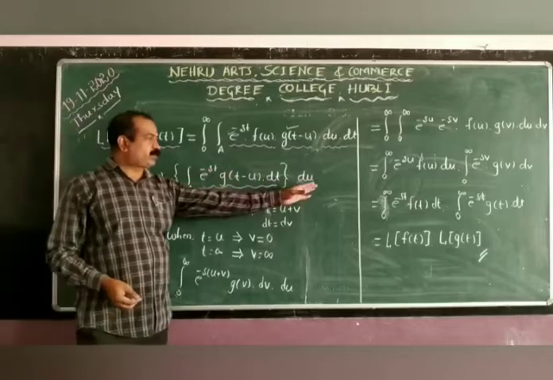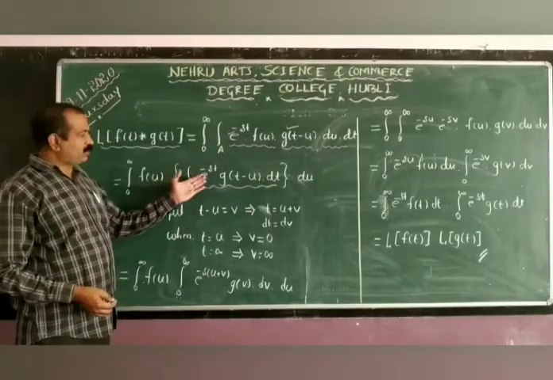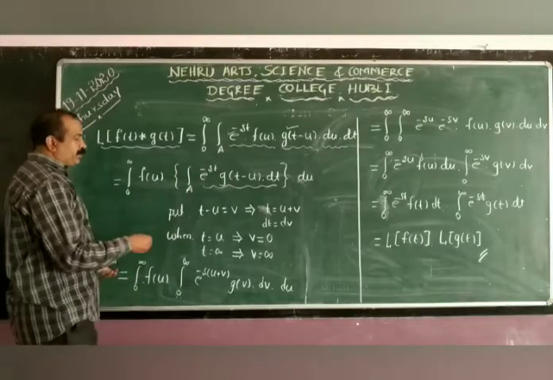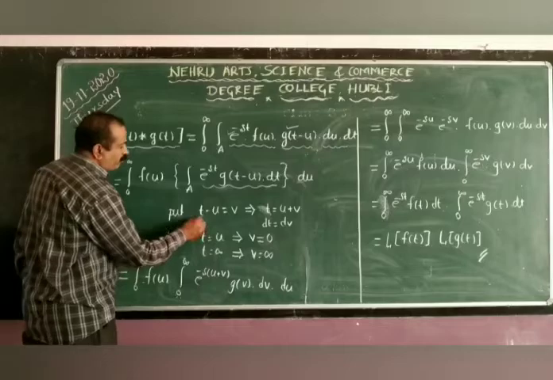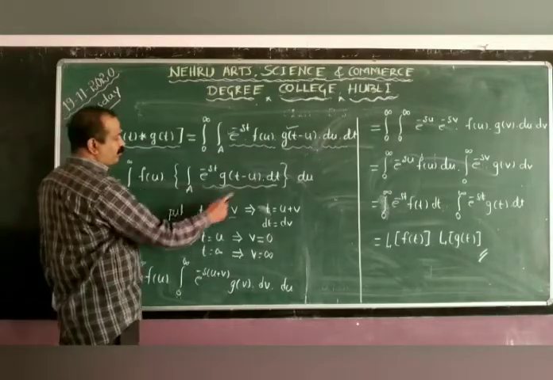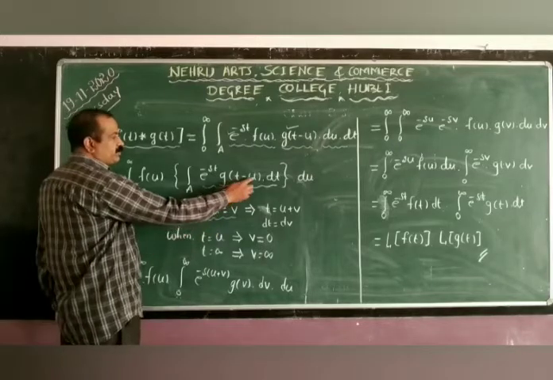In the second integral, go for a substitution. The substitution I take is t minus u equal to v, where t and v are the variables and u is a constant.